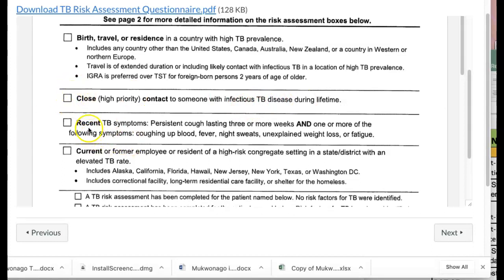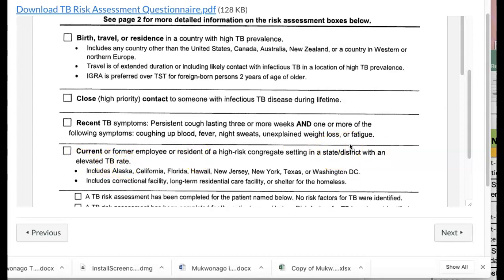If you have had recent TB symptoms not associated with a cold or the flu, that would be a persistent cough lasting 3 or more weeks and 1 or more of the following symptoms. If you have not had that, you do not check this box. So, are you a current or former employee or resident of a high-risk congregate setting in a state or district with an elevated TB rate?